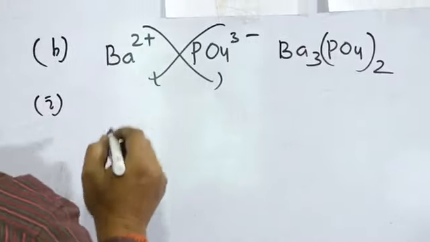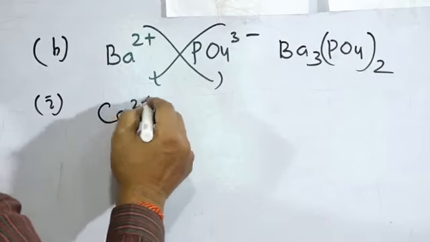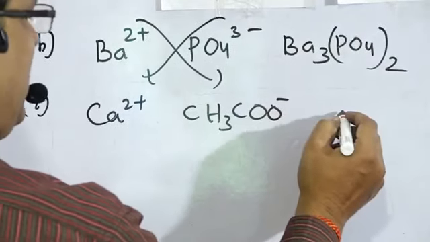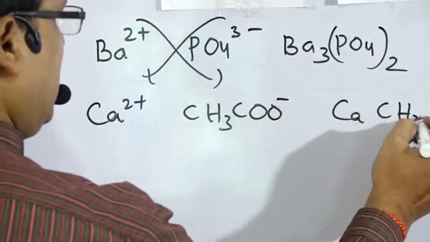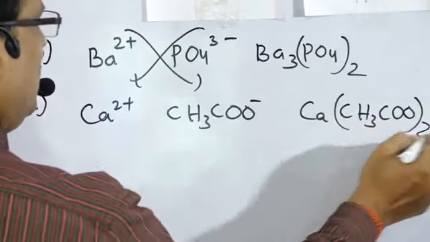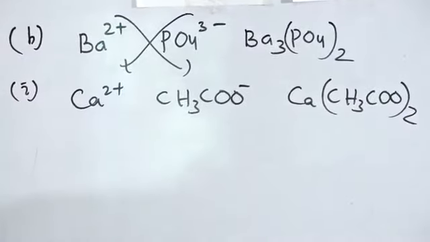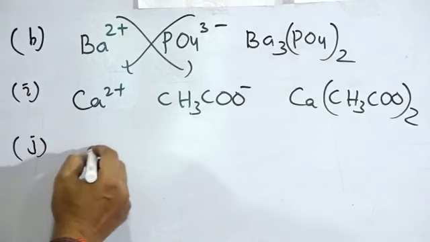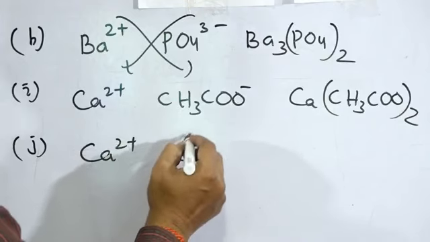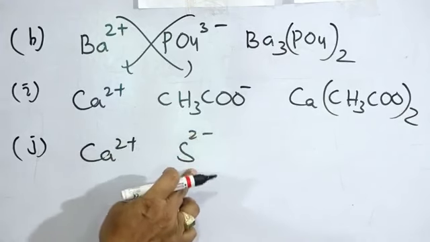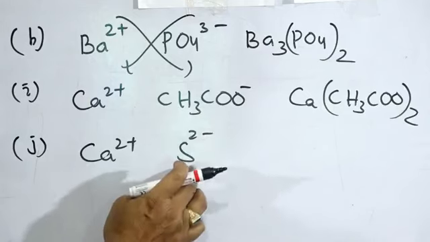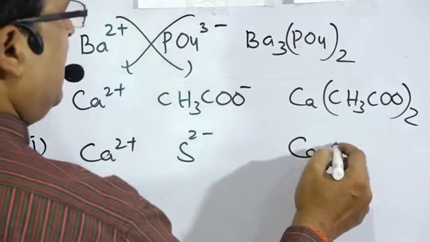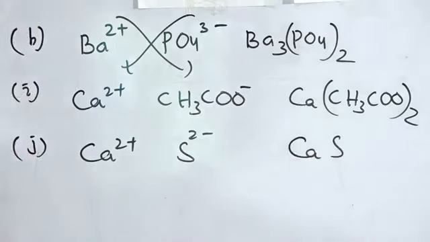Next one, calcium acetate, calcium Ca2 plus, acetate CH3COO minus. The formula will be Ca(CH3COO)2, that is calcium acetate. Next one, calcium sulfide, calcium Ca2 plus, sulfide, not sulfite, that is SO3 2 minus. This is sulfide, that is S2 minus. The formula will be CaS, calcium sulfide.